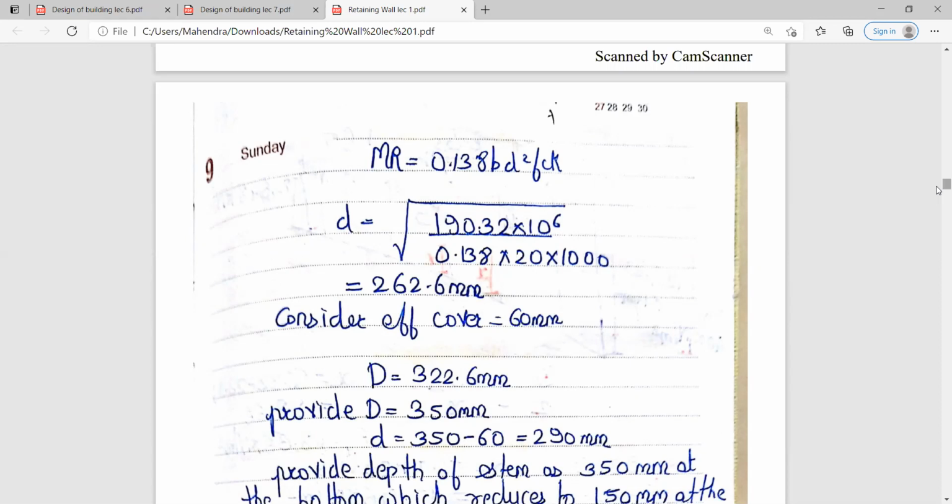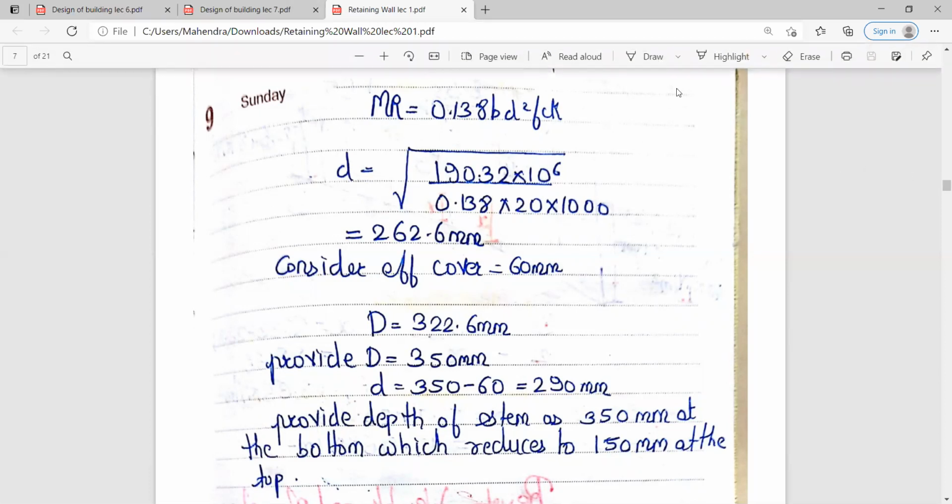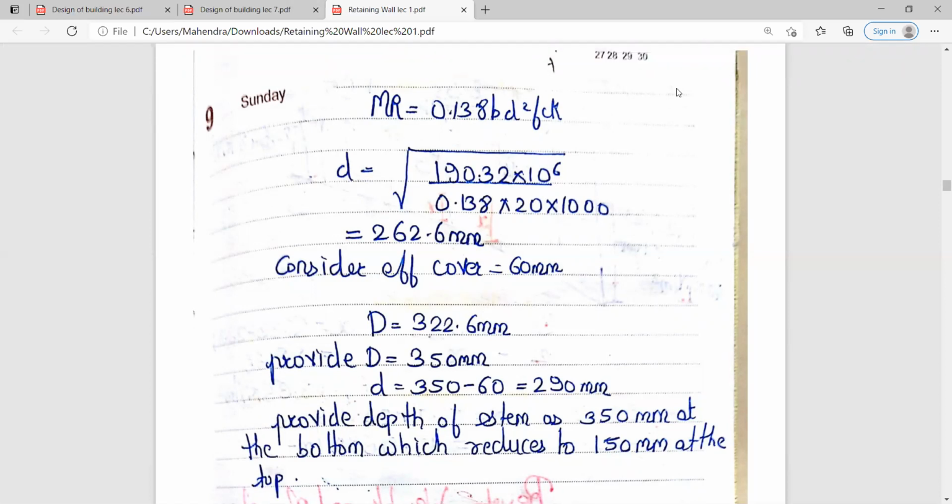So D आपको मिलता है 322.6, that is approximately 350. Then effective depth, that is 350 minus 60, that will be 290. So provide the depth of stem as 350 mm at the bottom, which reduces to 150 mm at the top. For bottom, you need to provide 350, which will reduce up till top at 150.